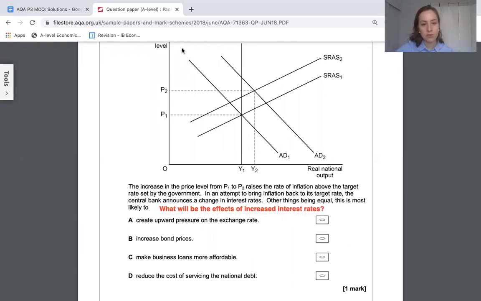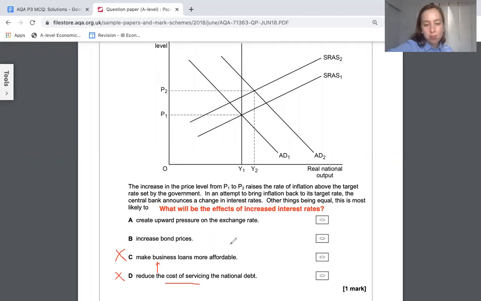So I'm going to go with the easy ones. Loans more affordable. That's not true. If you increase interest rates, you have to pay more in interest. It's going to be totally the opposite. These mean the same thing. If you have higher interest rates, you're going to make it more expensive for even the government to borrow. So the cost of servicing, so the cost of interest is going to be a lot higher too. So that's the wrong way around also.